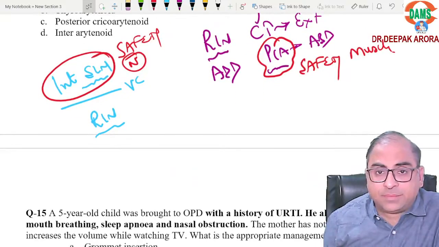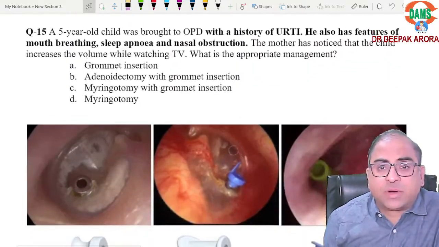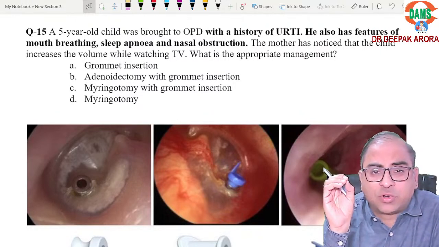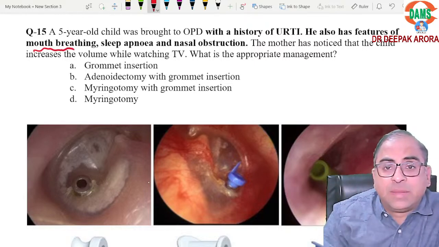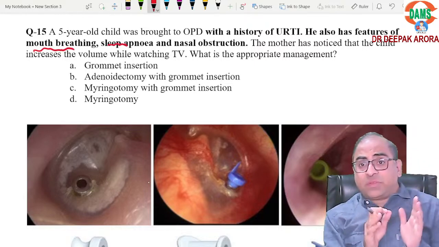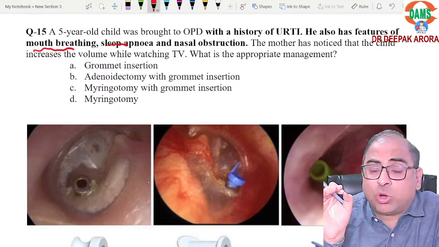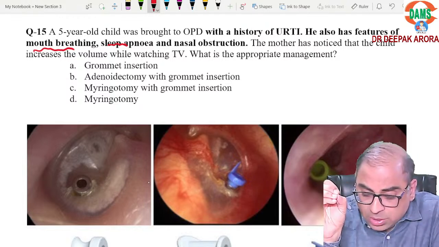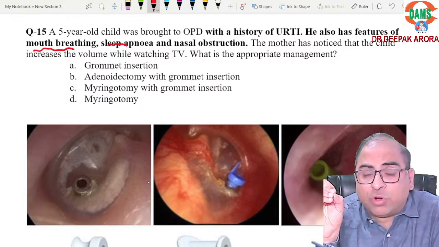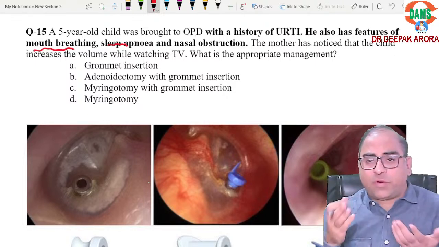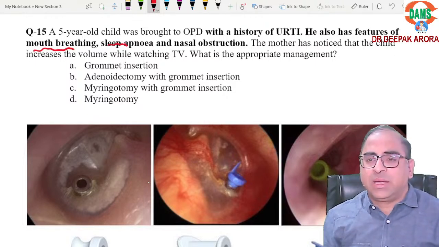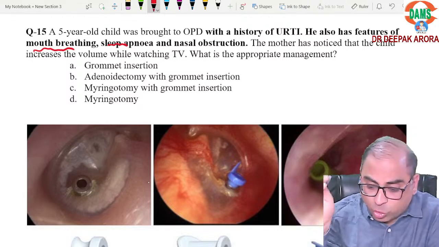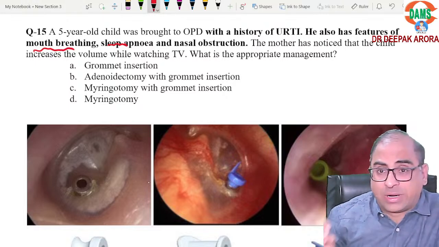Crystal clear. Then coming to the next one: a 5-year-old child with a history of URTI has mouth breathing, sleep apnea, and nasal obstruction. It means the examiner is giving you a cause of Eustachian tube blockage, that is adenoid. The mother has noticed that the child increases the volume while watching TV. What is the most appropriate treatment? First of all, make a diagnosis. What is the diagnosis? You tell me. Yes, it is serous otitis media.